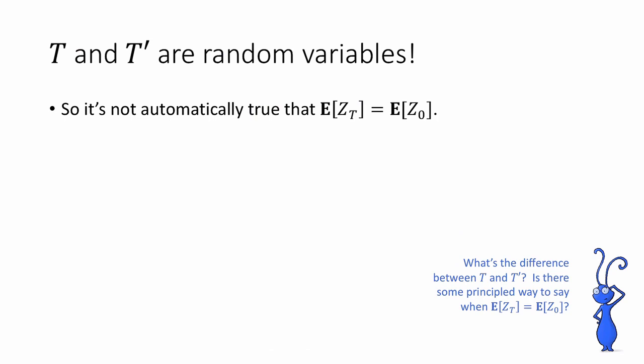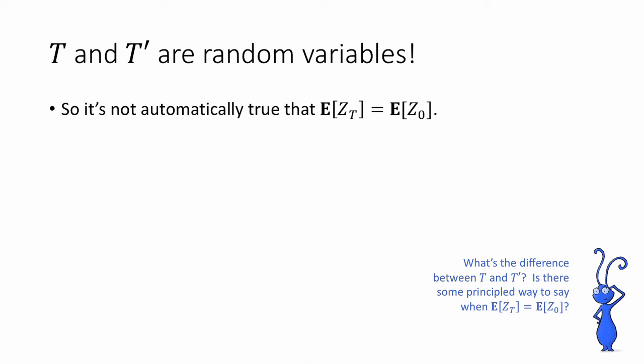Okay, so the issue is that T and T prime are random variables. We only proved the statement that the expectation of zt was equal to the expectation of z0 for some fixed little t. It doesn't work if capital T is a random variable, because then this expectation does funny stuff to it. So it's not automatically true that the expectation of z sub capital T, this random variable, is equal to the expectation of z0. So in some sense, with our first example, capital T, we just kind of got lucky that this happened to hold. And with T prime, it didn't hold.